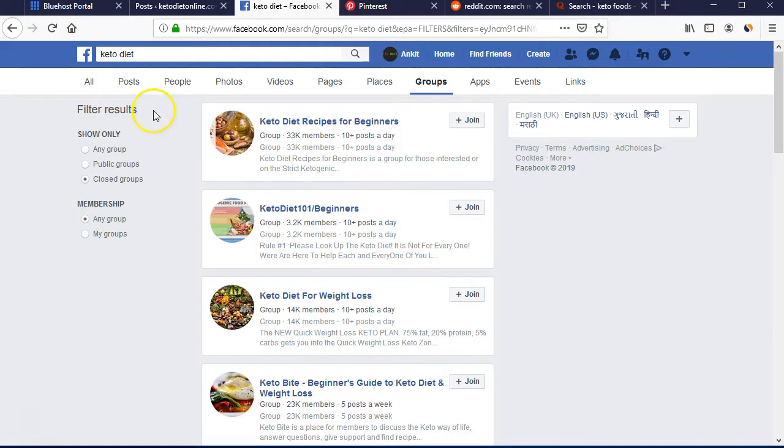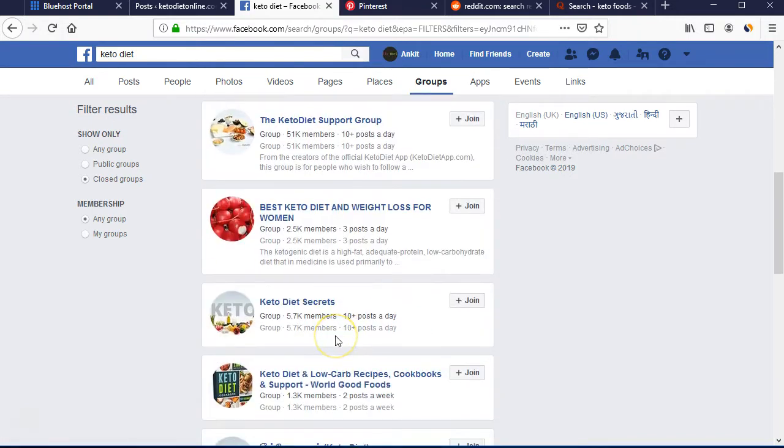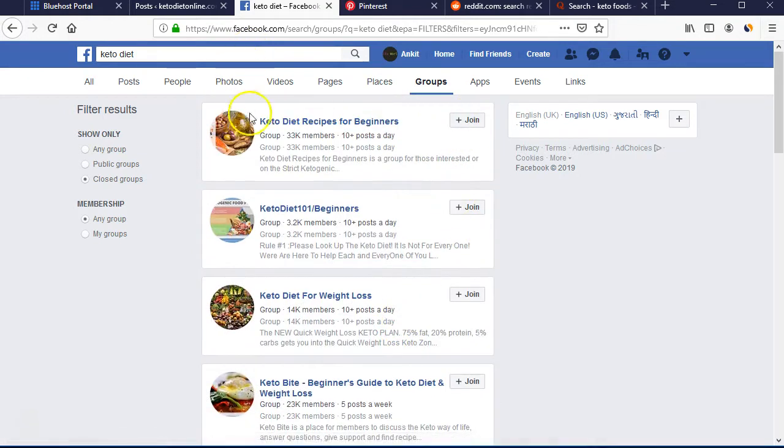So always go for a private group, and you can find different groups, for example keto diet recipes for beginners, keto diet 101, and here we can see 33,000 members, 14k members, 23k members. So these are all keto diet support groups. What we can do is join all these groups and connect with these members. Now think about it, 33,000 people are in this group. Like that we can join 8 to 10 different keto diet groups, and whatever article we have written, we can share on these groups, saying the 10 best keto diet nuts, or keto diet nuts to be taken during the keto diet.